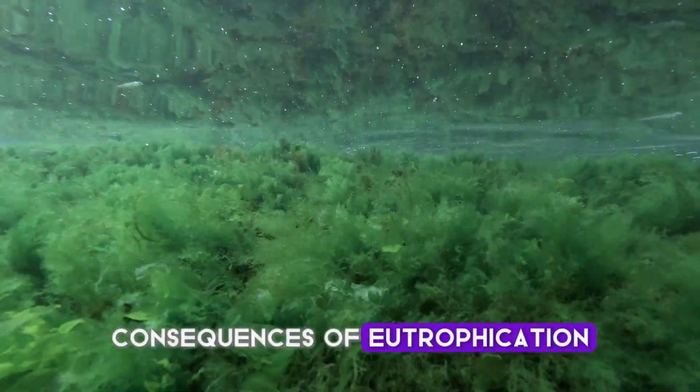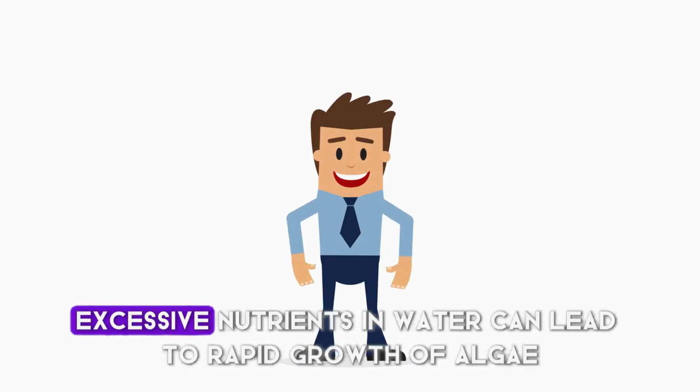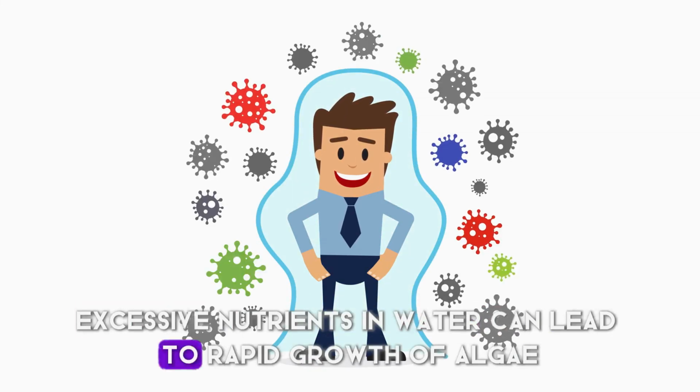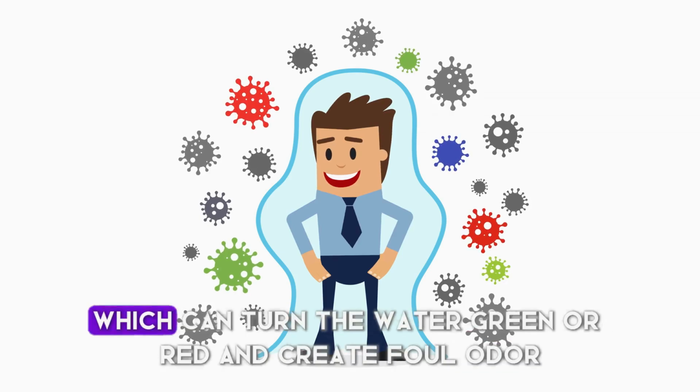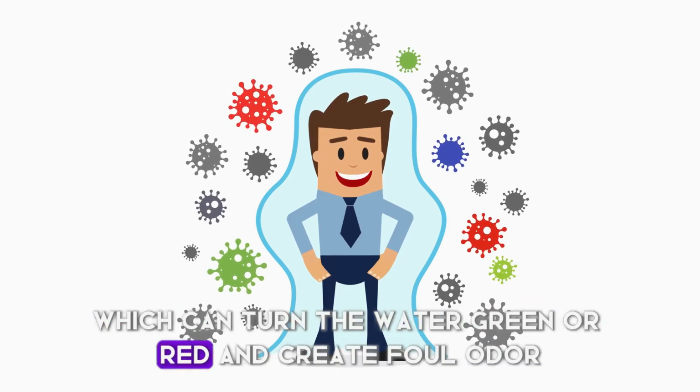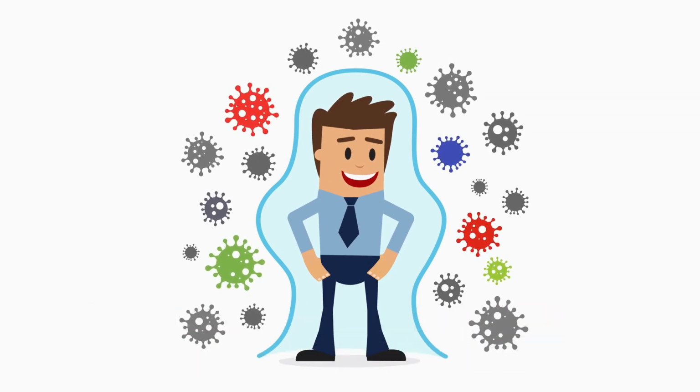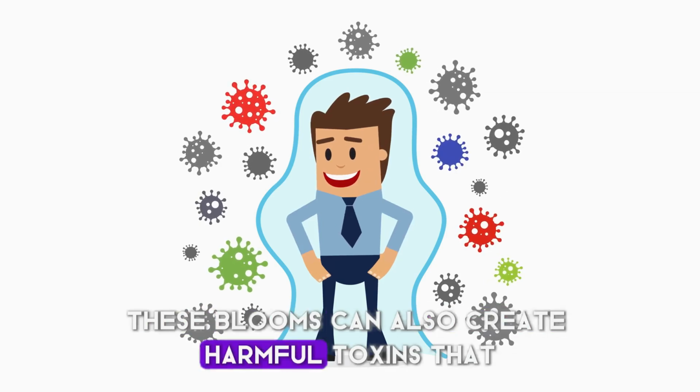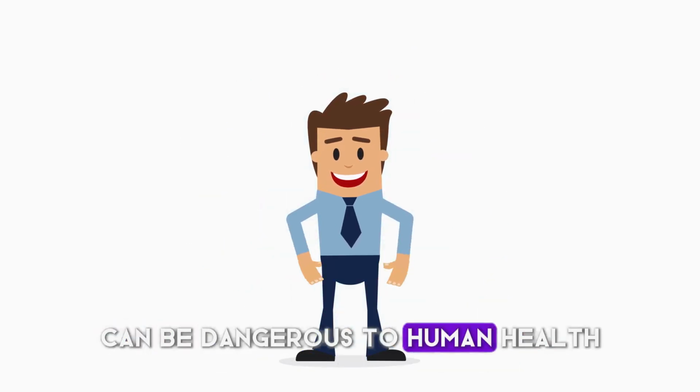Consequences of eutrophication. First, algal blooms. Excessive nutrients in water can lead to rapid growth of algae, which can turn the water green or red and create foul odor. These blooms can also create harmful toxins that can be dangerous to human health.